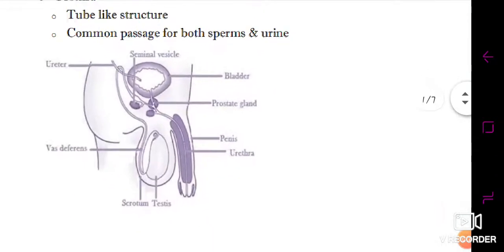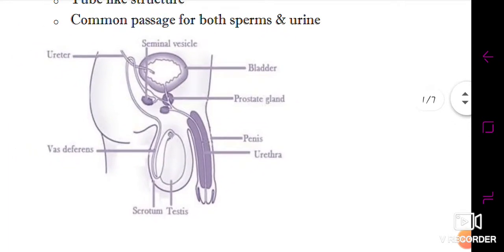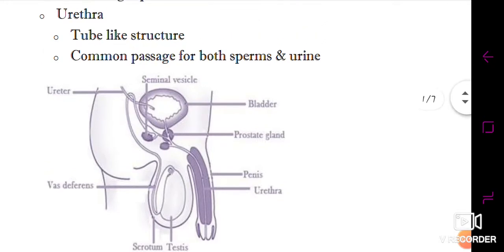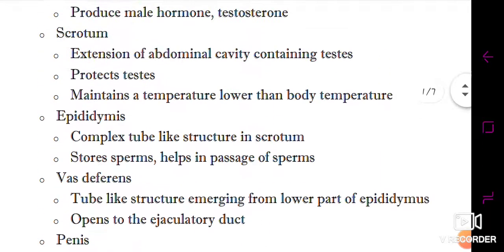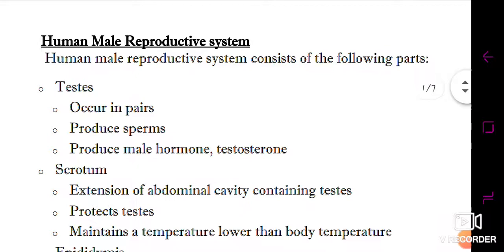You can see this is the diagram of a human male reproductive system, which is labeled with the different parts. You can see the testes, scrotum, vas deferens, the ureter, seminal vesicle, bladder, prostate gland, penis, and the urethra. So line by line we'll be studying these parts. The first part is called the testes, which occurs in pairs. This is the basic point which you need to learn: the testes occur in pairs. The next point is they produce sperms.